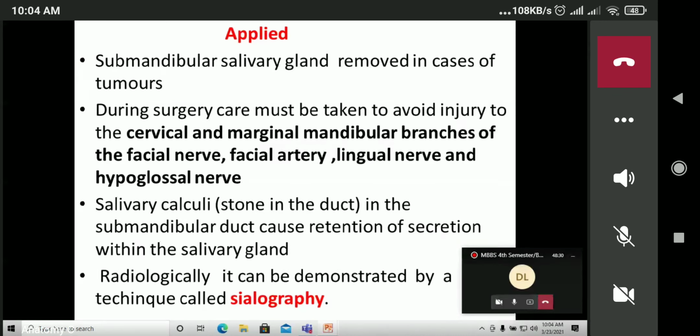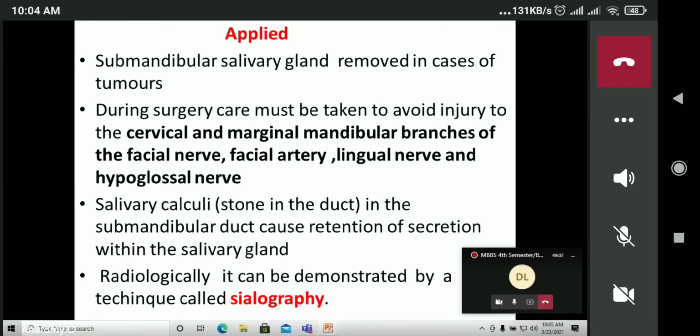So the applied aspect is that the submandibular salivary gland is removed in cases of tumor. If there is a tumorous lesion in the submandibular salivary gland, we have to remove it. During surgery, care must be taken to avoid injury to the cervical and marginal mandibular branches of the facial nerve, facial artery, lingual nerve, and the hypoglossal nerve, because the submandibular triangle is prone to injury to the cervical and marginal mandibular branches of the facial nerve.